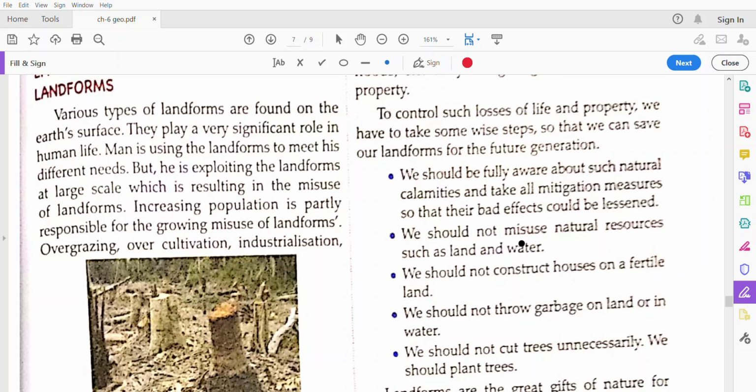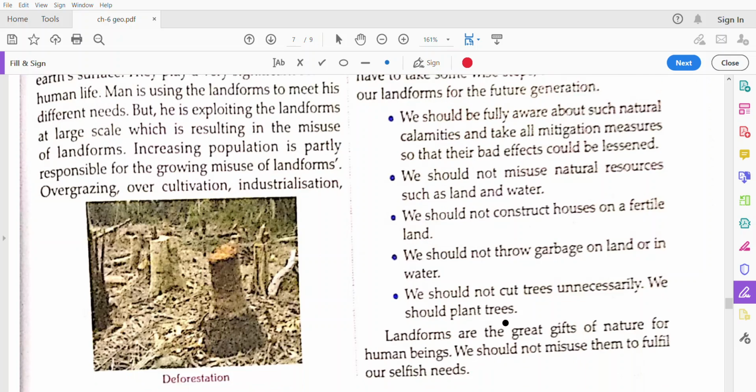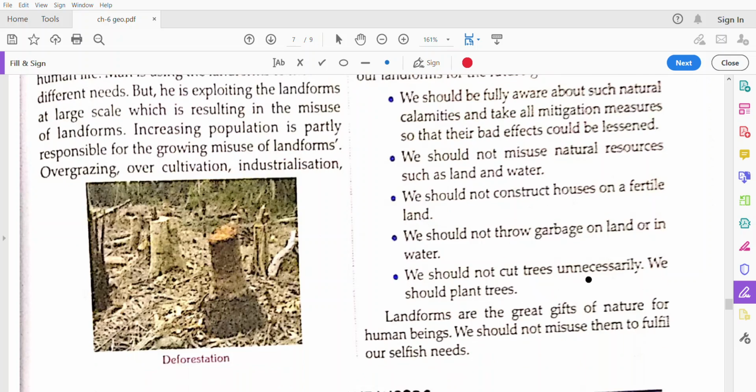We should not misuse the natural resources of land and water. We should not dig the land for mines. Limited mines should be there, and forests should not be cut for constructing houses. Garbage should be thrown in the proper manner, and we should not cut trees unnecessarily, and we have to plant new or more trees.